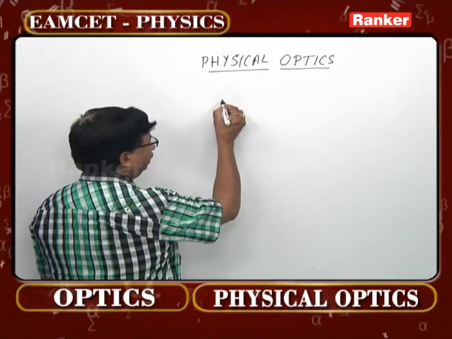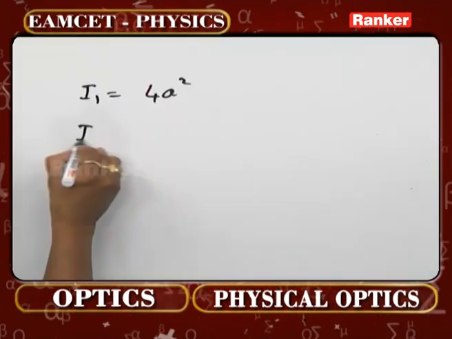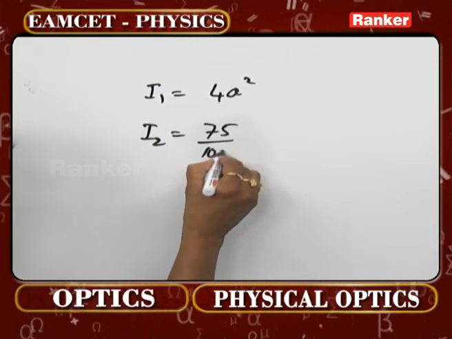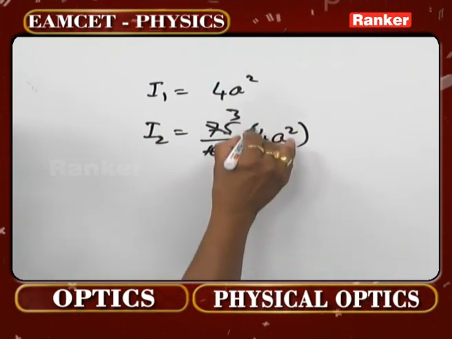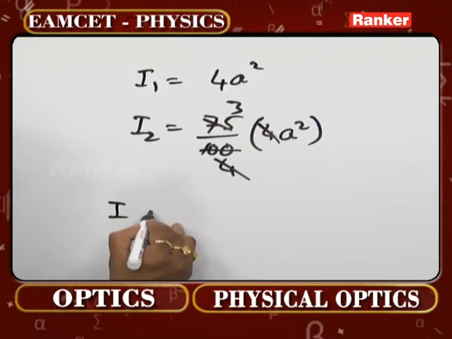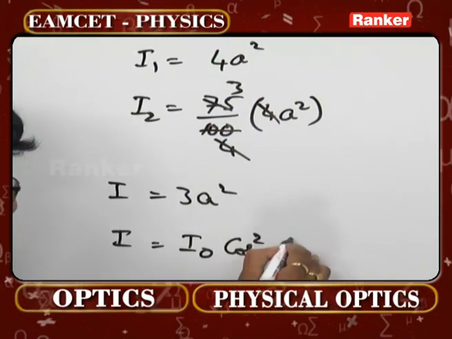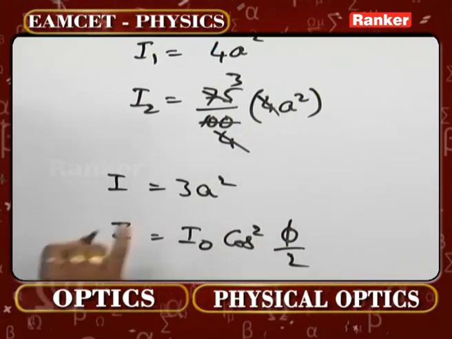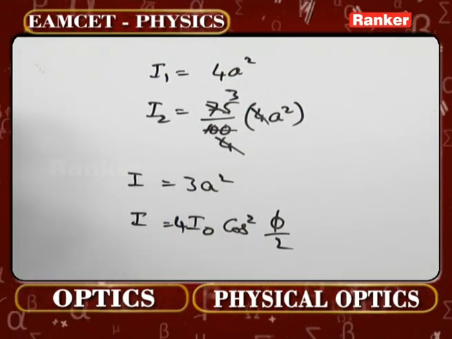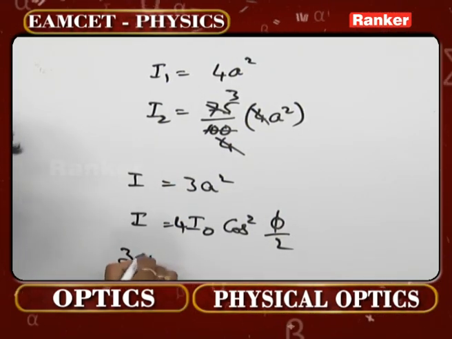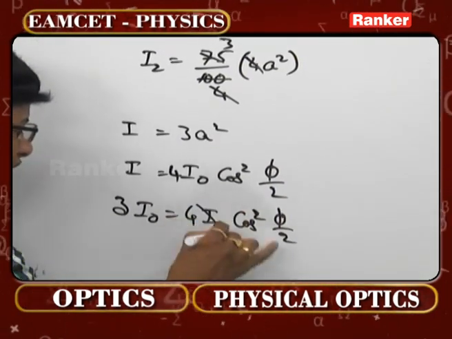So generally, if I take intensity 1 as 4A square directly, let us say. Now intensity 2 now becomes 75% of 4A square. That means how much it will be? 3 times 25 and 4 times here. This gets cancelled. So what will now be this value of I? 3A square. So I is equal to I naught cos square phi by 2. That is actually the formula what we people used to take up. Now 4I naught, that is the maximum value 4A square. Now what is I over here? 3I naught is equal to 4I naught cos square phi by 2. Now I naught getting cancelled.